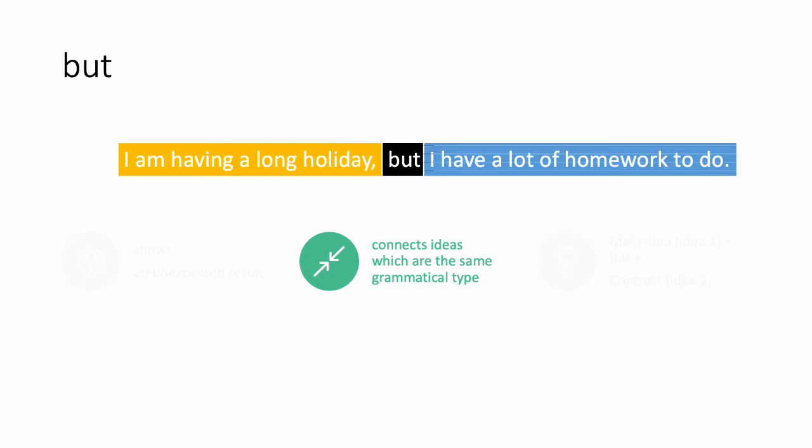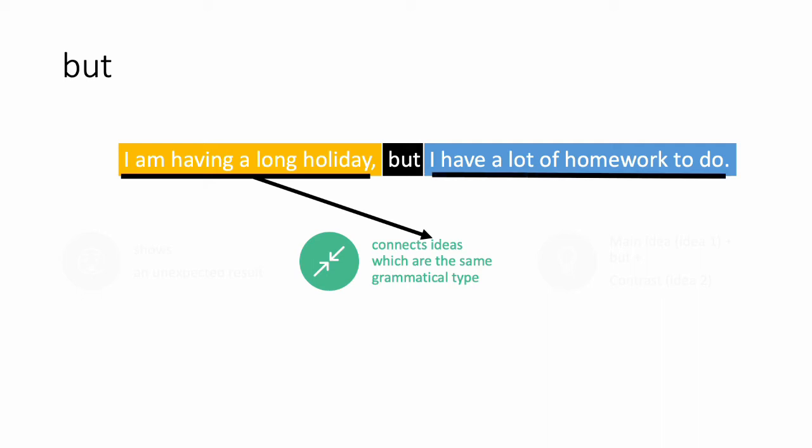So in this sentence, I am having a long holiday is one idea. I have a lot of homework to do is another idea. So what do we mean by the same grammatical type? Let's have a look at the sentence structures here. I is the subject. I in another sentence is also a subject. So we have a subject at the front of each sentence.